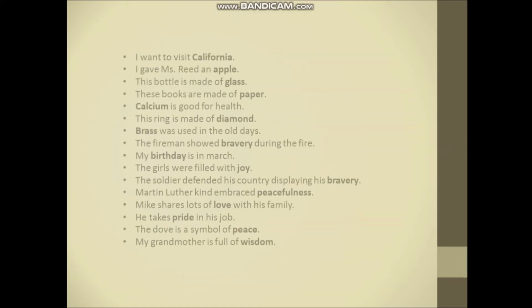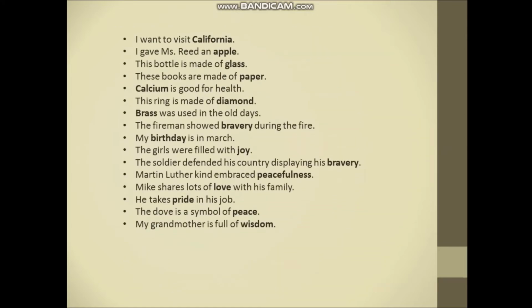Next, I want to visit California. California is a name of a particular place, so it is a proper noun. Next, I gave Miss Reed an apple. Here apple is a fruit, so it is a particular name of a fruit, so it's a proper noun.